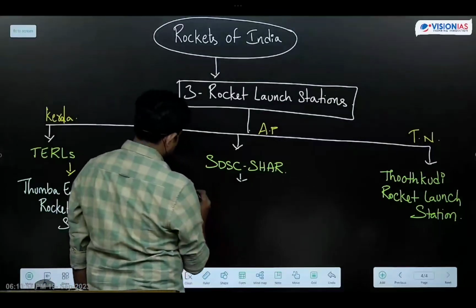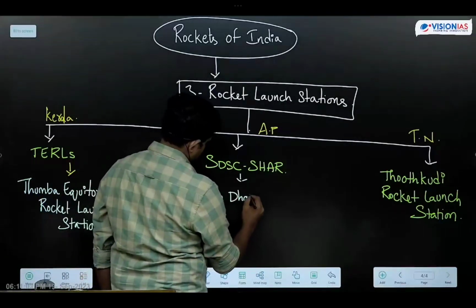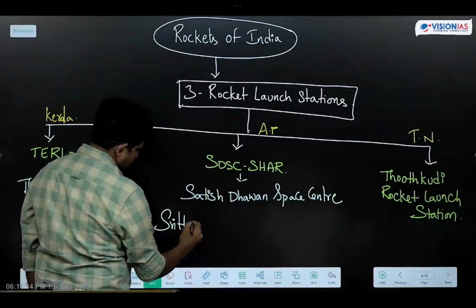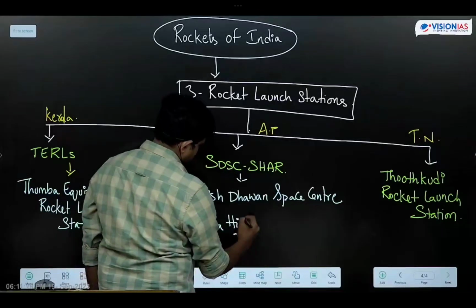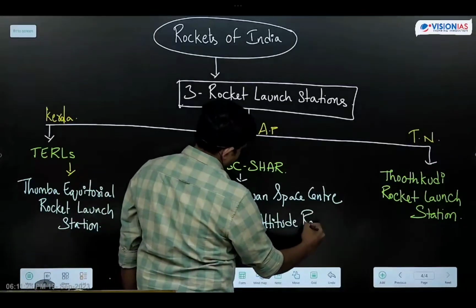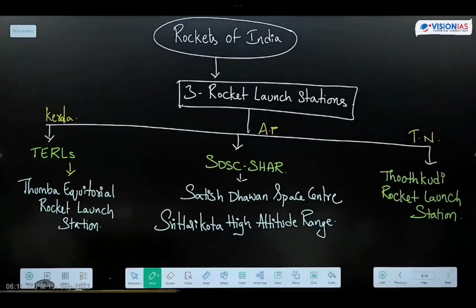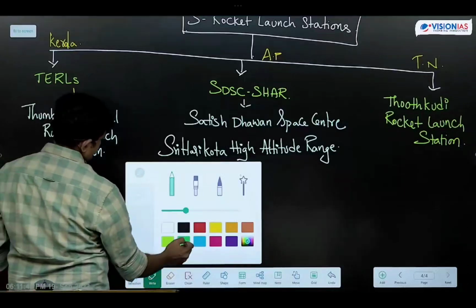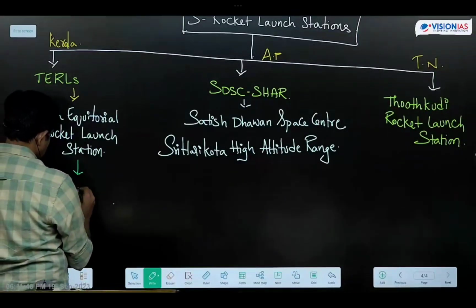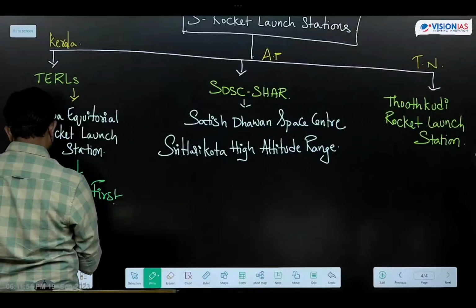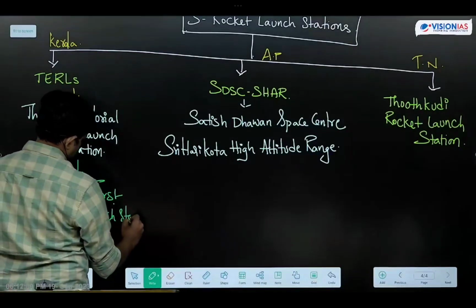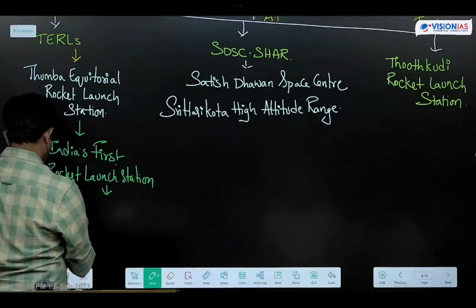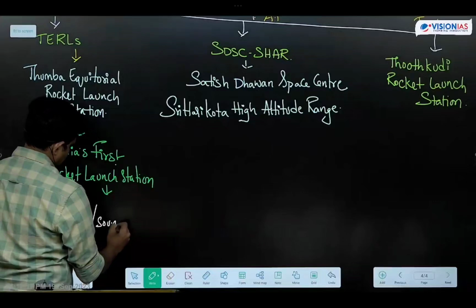Next one is SDSC SHAR, which means Satish Dhawan Space Center, Sriharikota High Altitude Range. Thumba is India's first rocket launch station, and we are currently using it for launching Rohini and sounding rockets.